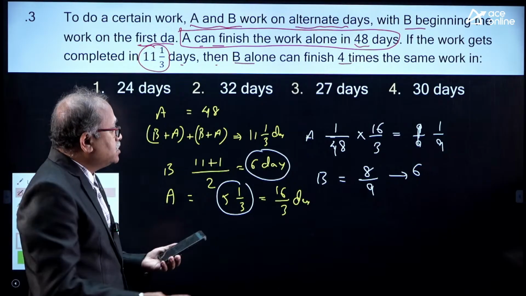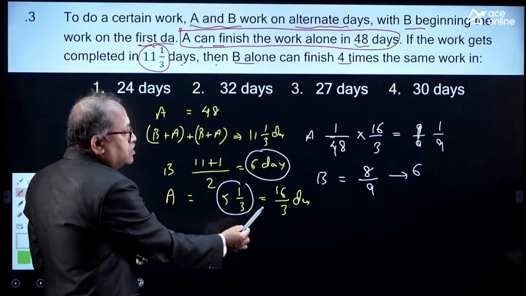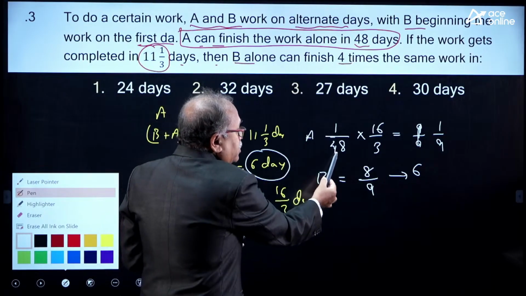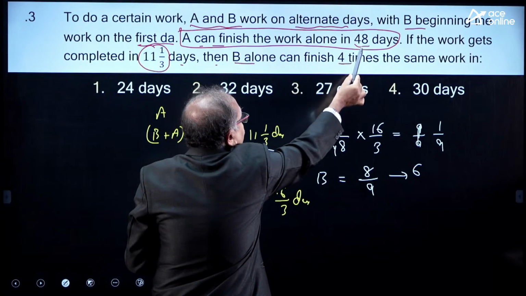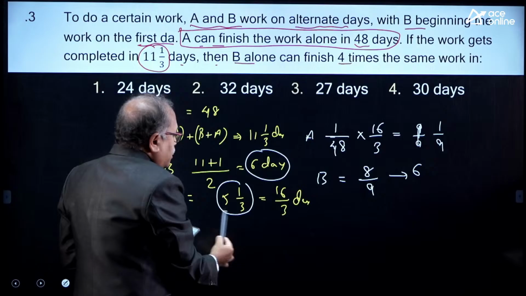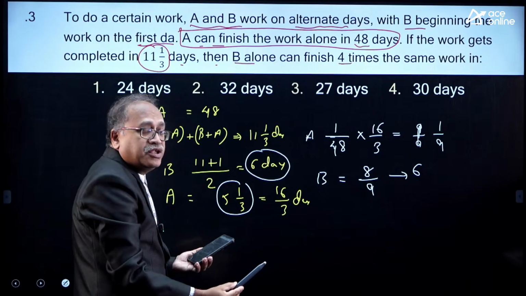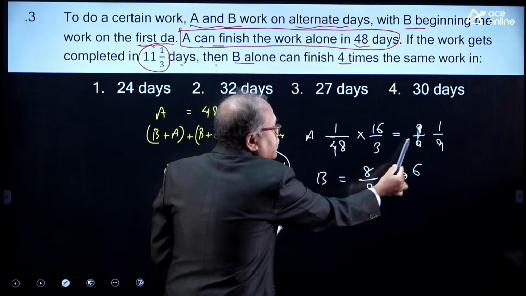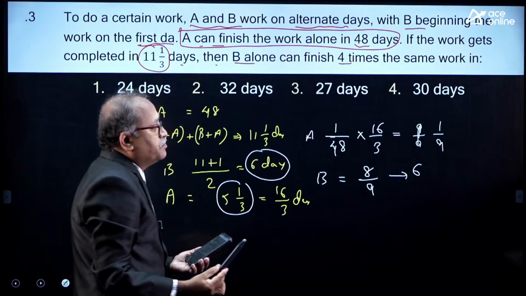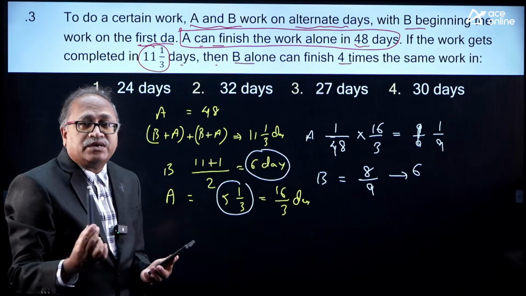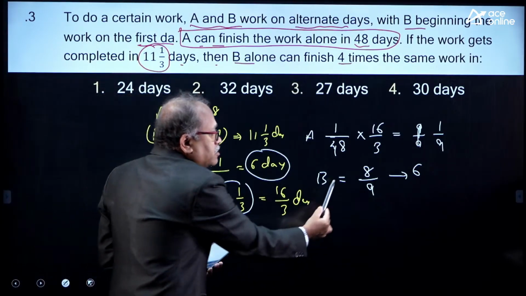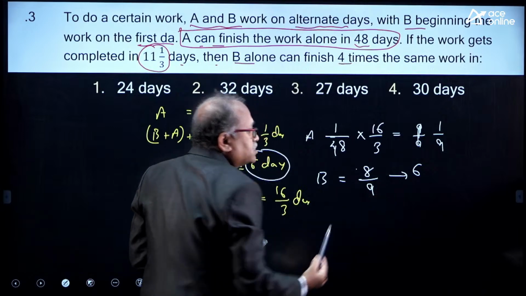Appalnaidu, you can check the answer. If you are understanding till now, A can complete in 1 day 1 by 48. A worked for 16 by 3 days. In 16 by 3 days, 1/9 of the work will be completed. That means B has completed the remaining 8 by 9 in 6 days.